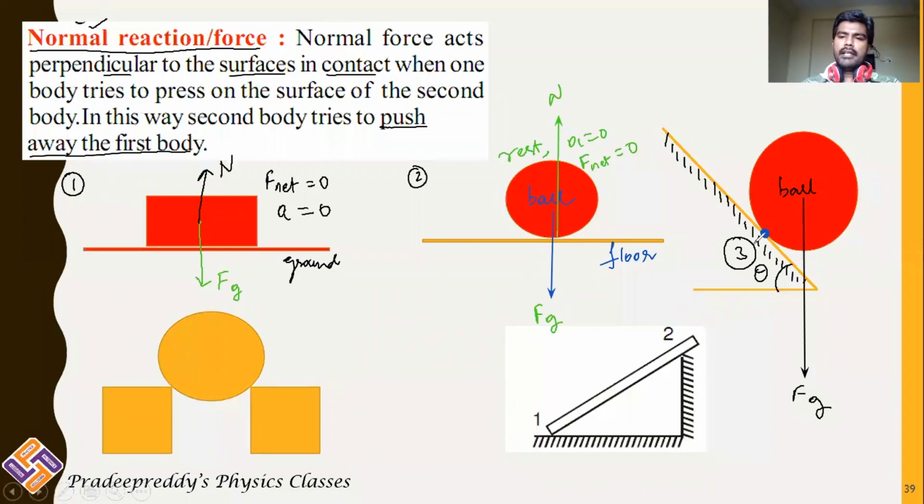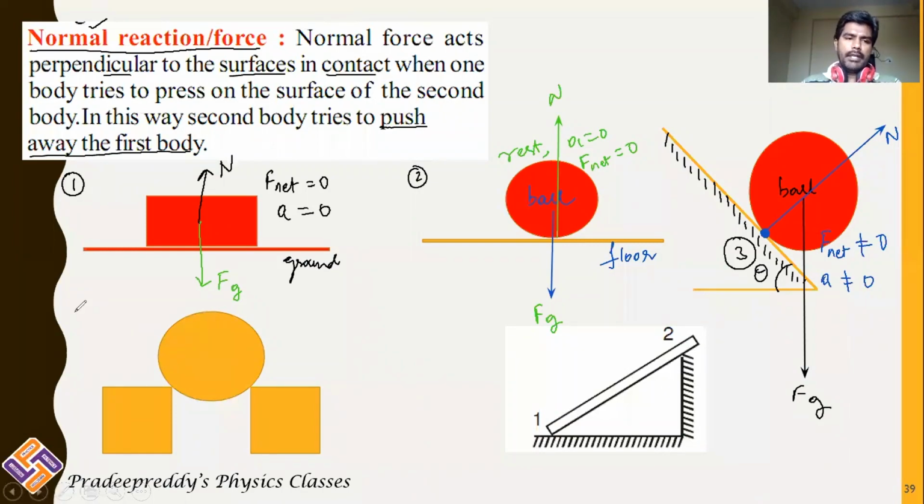Therefore, the normal reaction will be exerted on the ball by the inclined plane exactly perpendicular to the point of contact. Normal reaction is in this direction. So normal reaction and gravitational force are not balanced with each other. Therefore, net force is not equal to 0. The body will have some acceleration, and the ball will roll in the downward direction. That is example number 3.